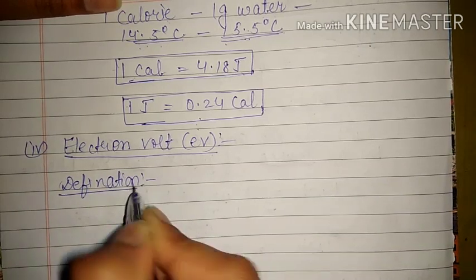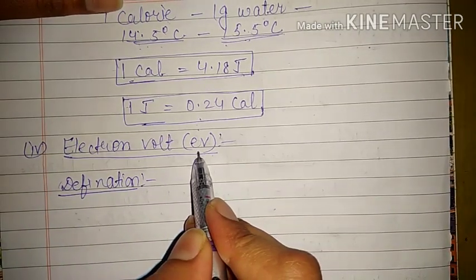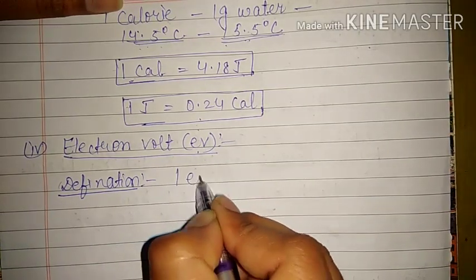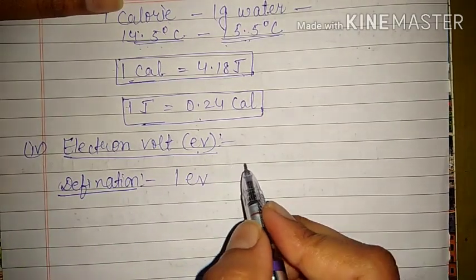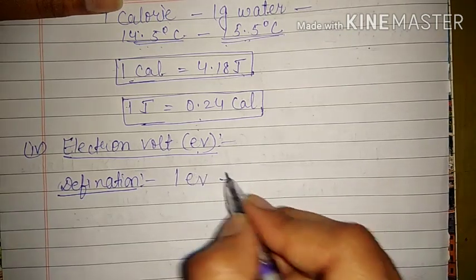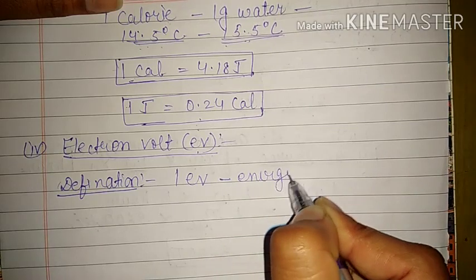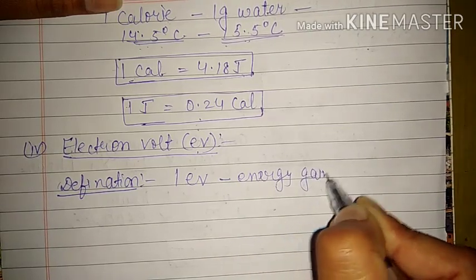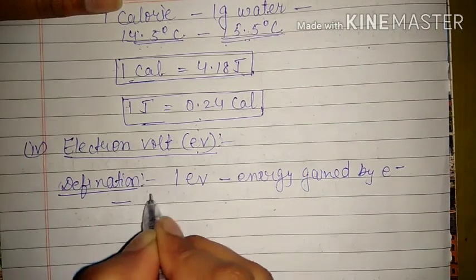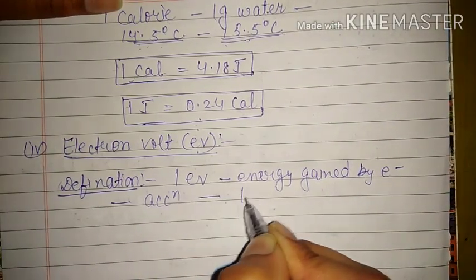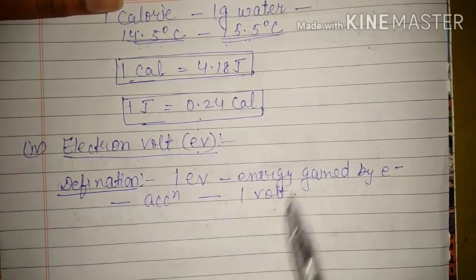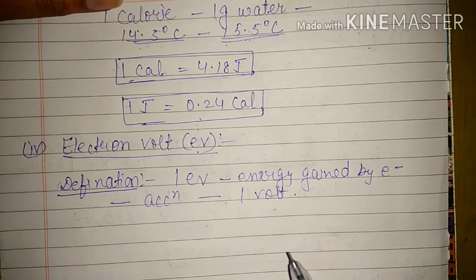So here also if we have to define electron volt, we will define 1 electron volt. That means 1 electron volt is the amount of energy gained by 1 electron. This time electron is gaining energy. Energy gained by electron if it is accelerated by 1 volt. This we have studied in current electricity and static electricity.